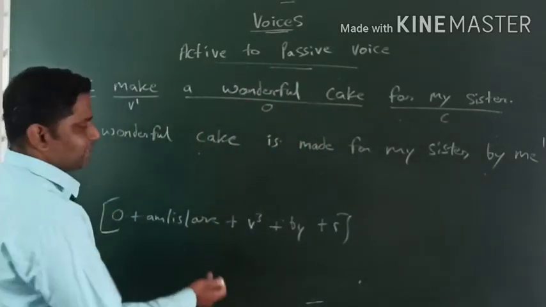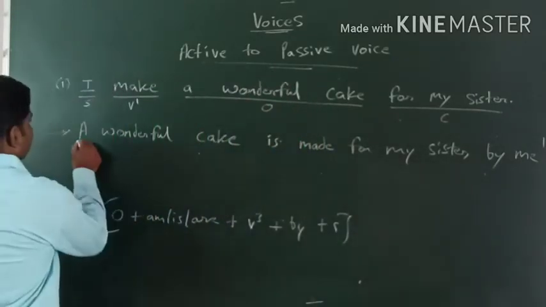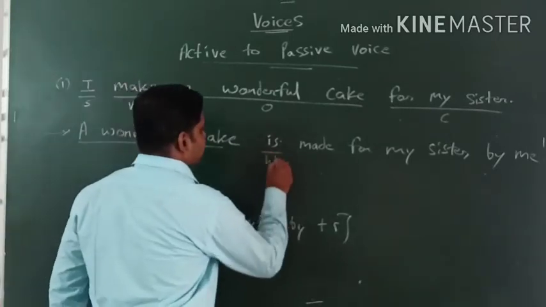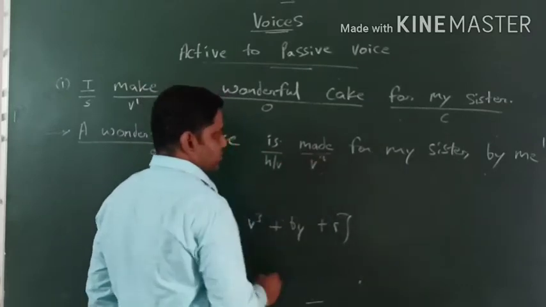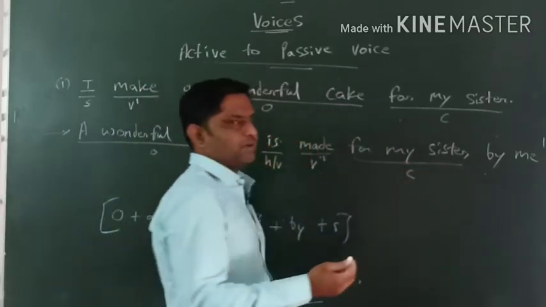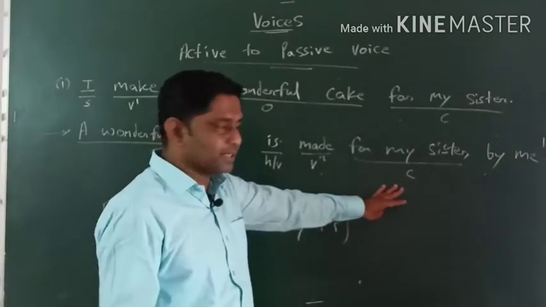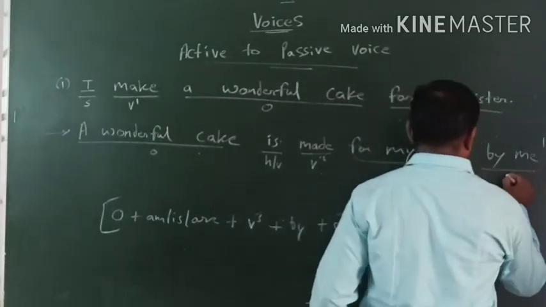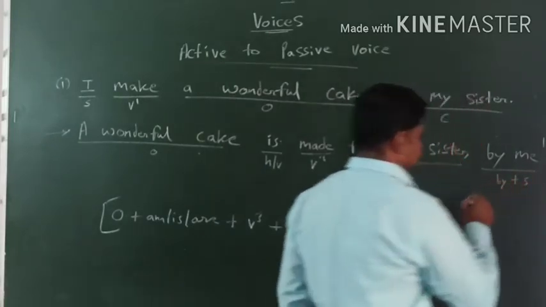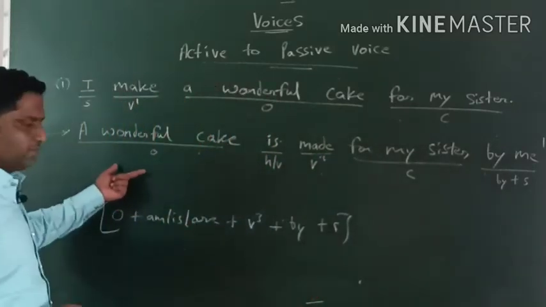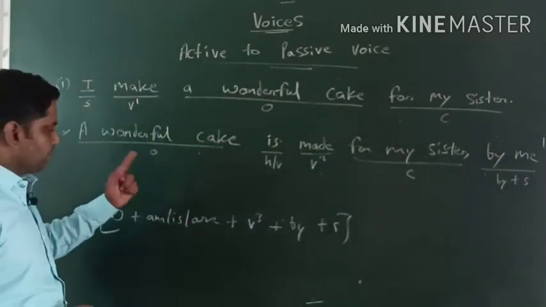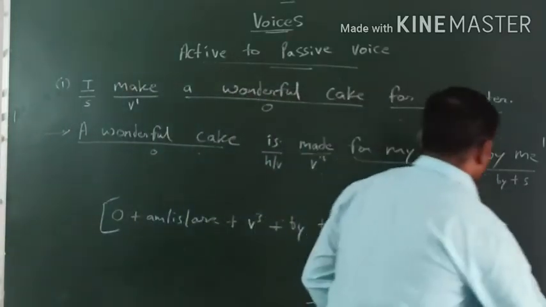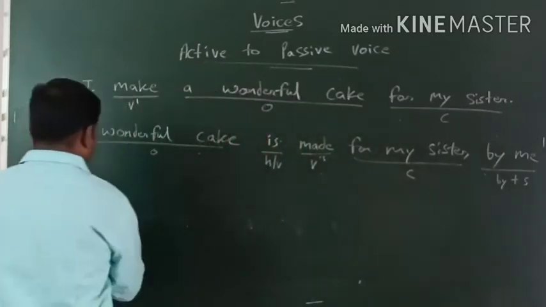Okay. Our sentence is correct or not, we can see through the formula. A wonderful cake is an object. Is a helping verb. Made is a third form of action verb. For my sister is a complement. Sometimes we get the complement, sometimes we don't get the complement, उससे कुछ फर्क नहीं पड़ता है. By plus subject, obviously, according to the formula. This is the way how we deal, but only in one condition. एक ही शर्त पे, अगर आपको फॉर्मूले याद है तो. So this is the way we deal. Now this is the thing, right?